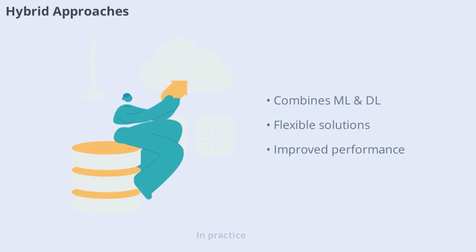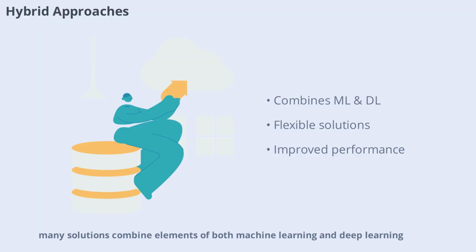In practice, many solutions combine elements of both machine learning and deep learning. For example, machine learning models might be used for initial data processing, while deep learning handles more complex tasks. Hybrid approaches can leverage the strengths of both methods, providing flexibility and improved performance. As AI continues to evolve, we can expect more integration between these techniques.